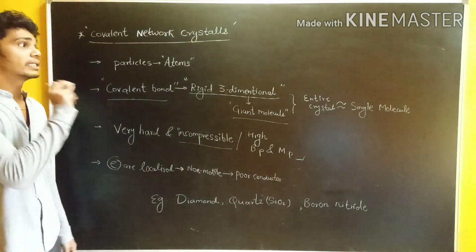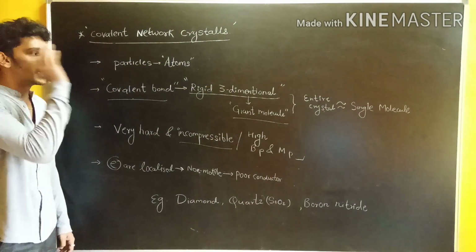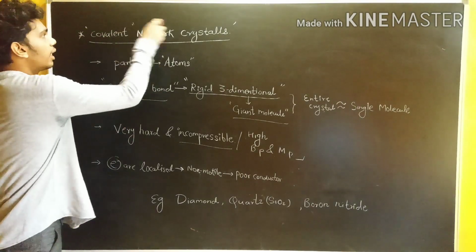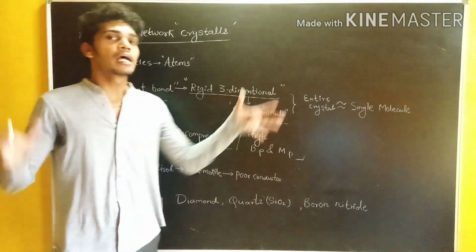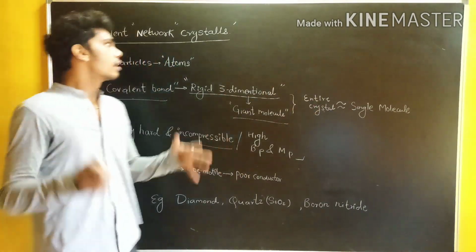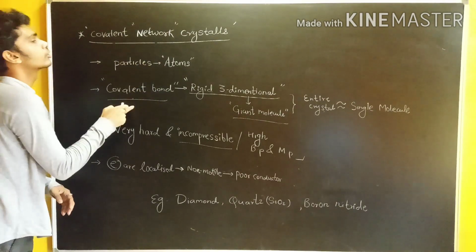These are the points we have to understand very well and be very clear about whenever we are talking about the covalent network. The word network means what? They are firmly held together in a network-like structure because of the covalent bond.